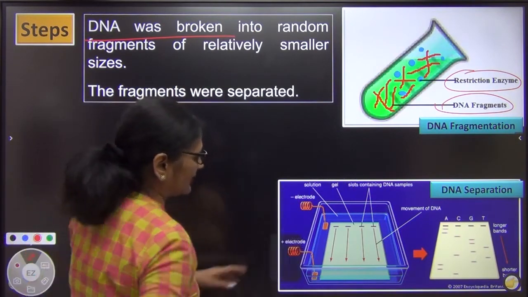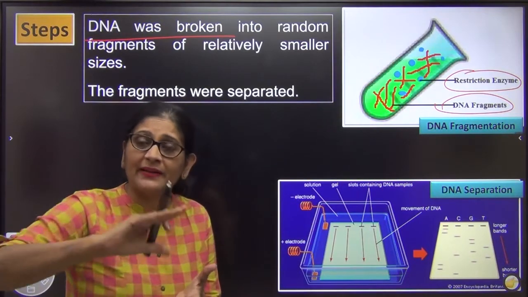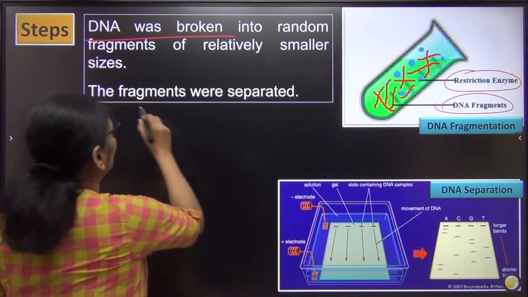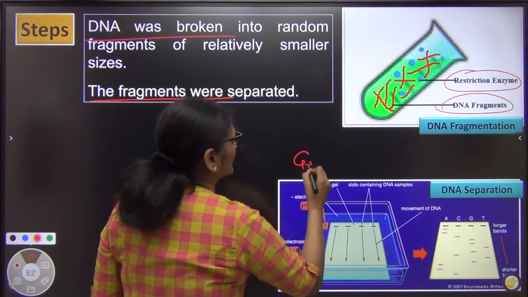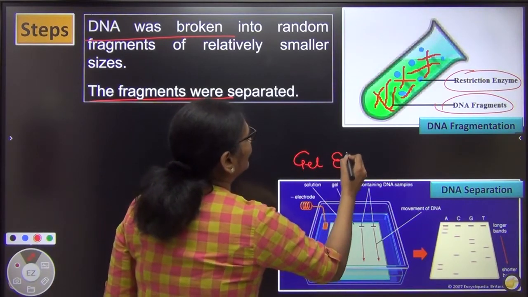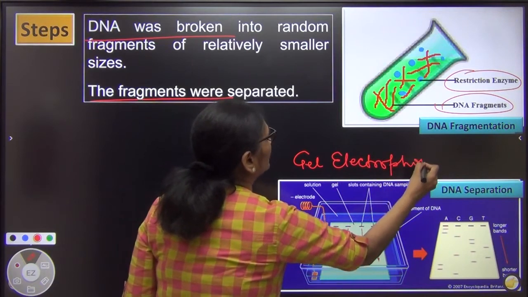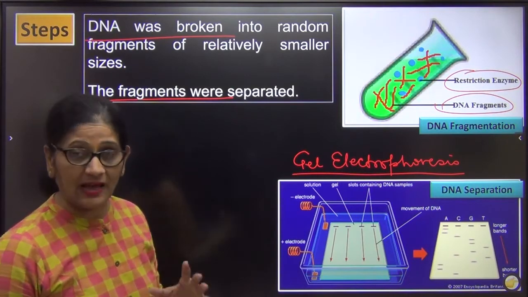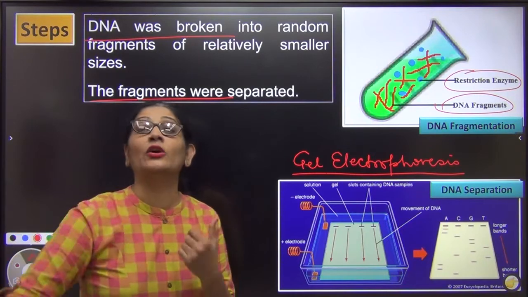See, so many fragments have been made. I need to separate them so that each fragment can be studied. So I separated them by a process called gel electrophoresis. आप बोलोगे मैम gel electrophoresis क्या होता है? Electrophoresis, this also you will learn in detail in your chapter biotechnology. It is in your syllabus. फिलहाल आप समझ लो, this is a technique which helps to resolve DNA according to their size.